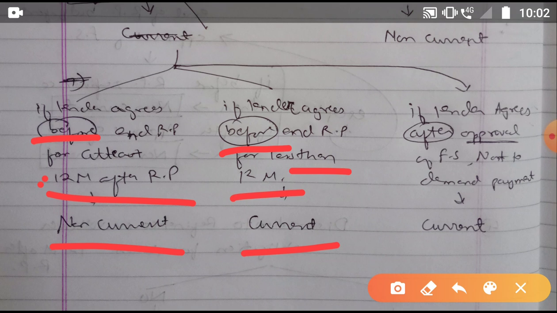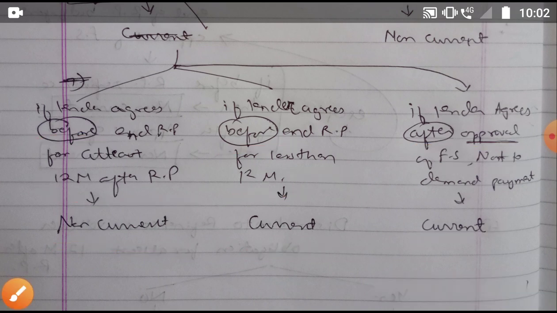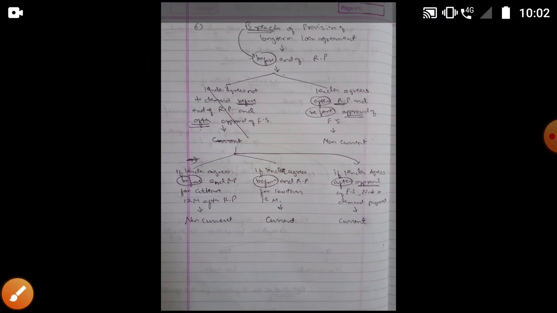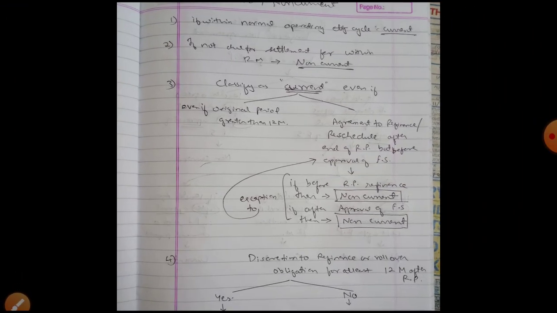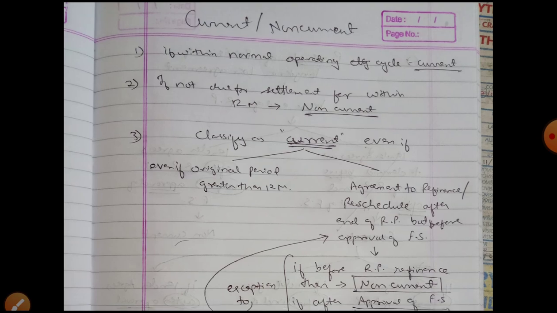And if the lender has agreed after the approval of the financial statements, it will always be classified as current. So in simple terms, just refer to these 6 points, fit the question into these 6 points, and you will get your answer. Thank you.